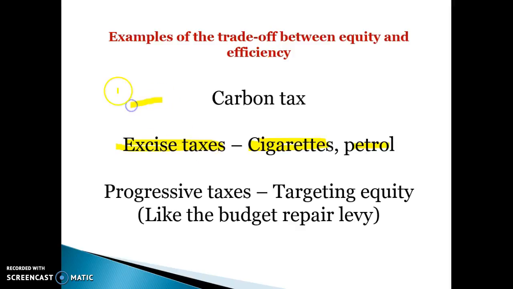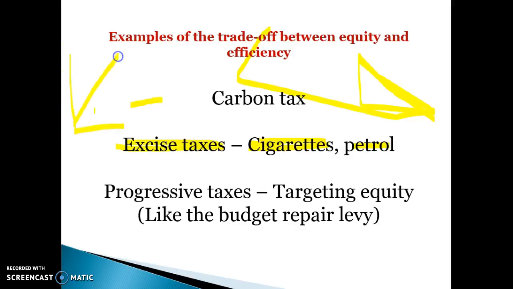So any of these excise taxes are going to shift the Lorenz curve outwards, this way, well drawn, even though the line actually goes the other way, so they actually shift the Lorenz curve outwards, and that leads to more inequitable distribution of final income. Progressive taxes are the opposite. They are designed to promote equity at the expense of perhaps efficiency, so people might not work as hard because they're going to be in higher tax brackets. So if we make the progressive tax system more progressive, that will come at the expense of efficiency, but will promote equity.